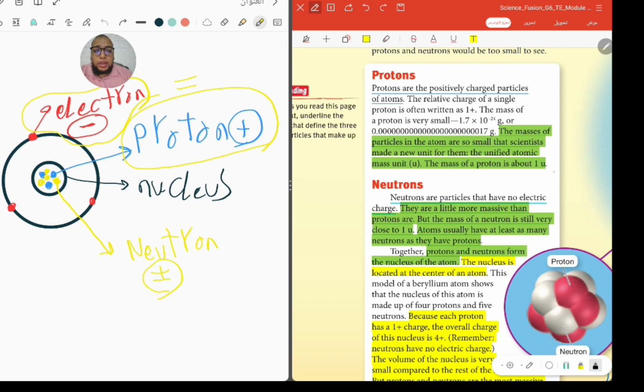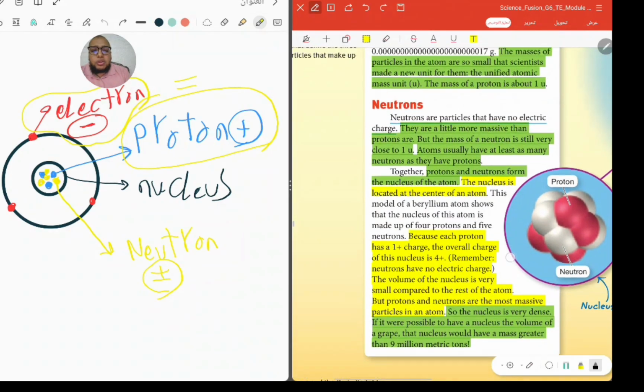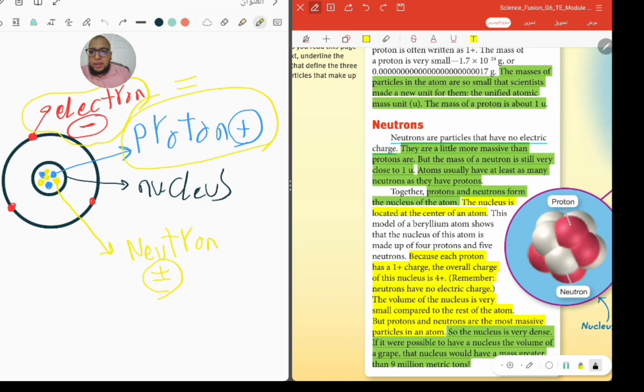Okay, that means 1 U. That's protons. What about neutrons? The mass of neutrons is about 1. It is a little more than the proton, but we will consider it 1.